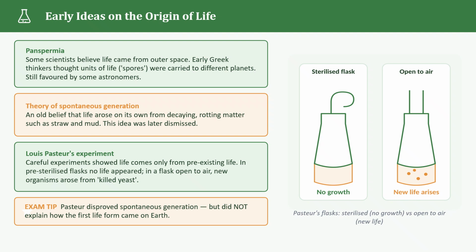One interesting idea is called Panspermia. Some scientists have suggested that life may have come to Earth from outer space. The early Greek thinkers also had ideas about units of life, sometimes described as spores, being transferred from one planet to another. So this idea is called Panspermia.